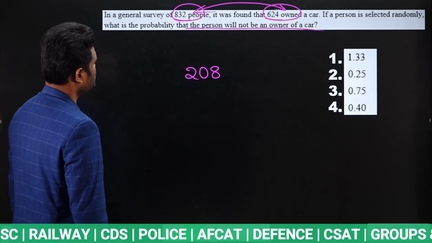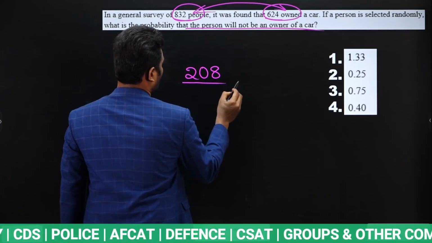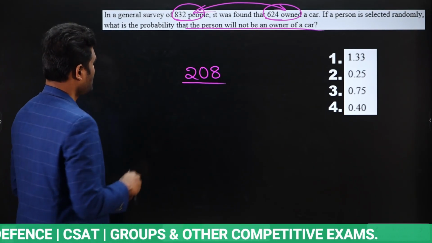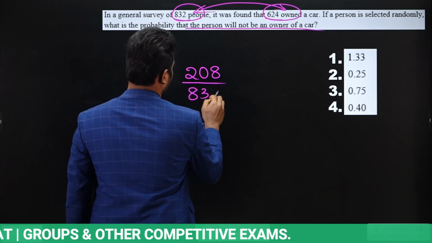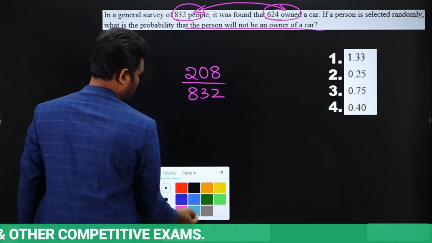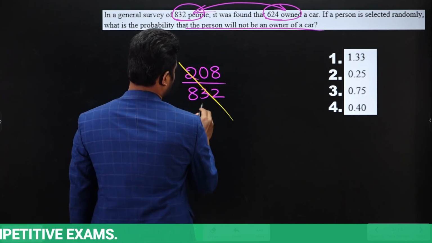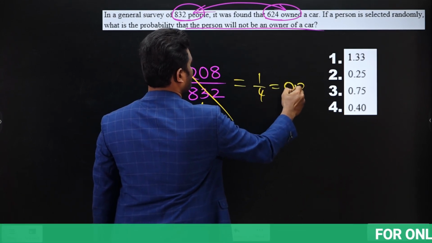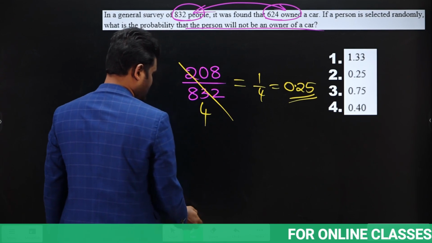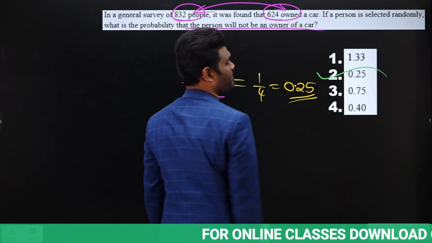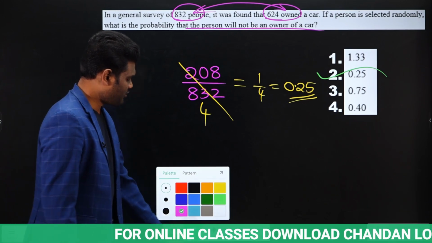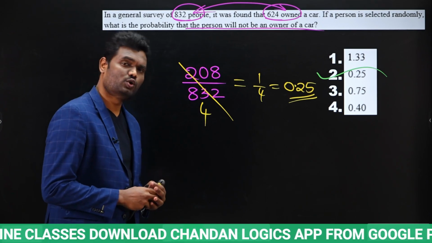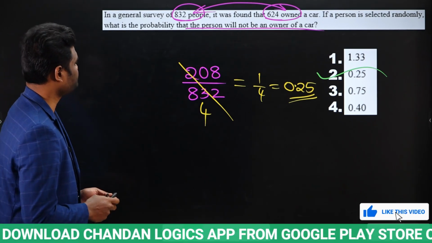Okay. Difference is 208. Now we need to know what is the probability of not a car owner. Out of total 832, 208 don't have a car. Yes or no? Now if we simplify this, it is going to cancel here how many times? 4 times. Now this is 1 by 4. 1 by 4 is nothing but 0.25. Yes or no? So probability how much means? 0.25. Is it clear? Probability of not an owner of car. Not an owner of car how much means? 0.25. Is it clear? Very, very simple.